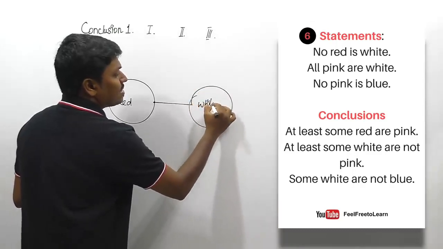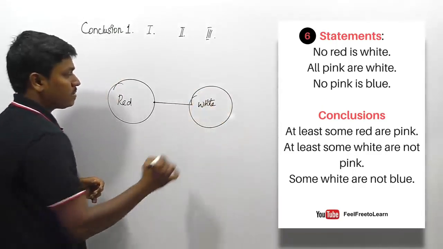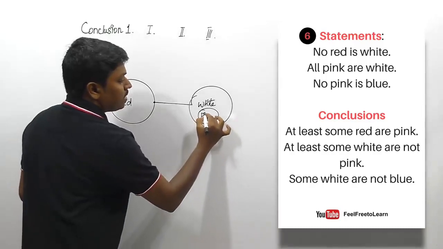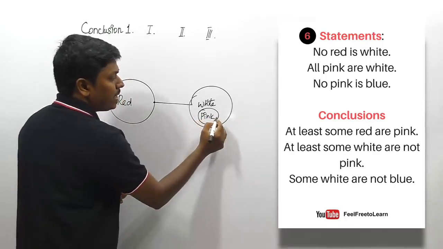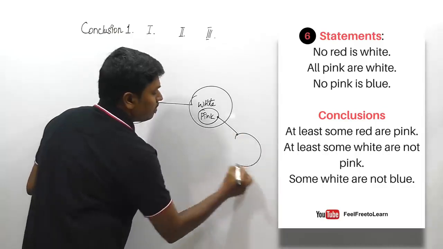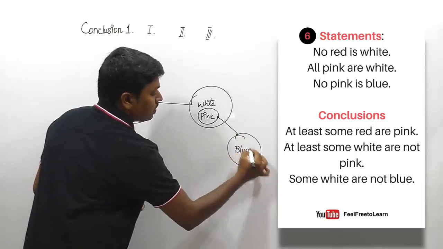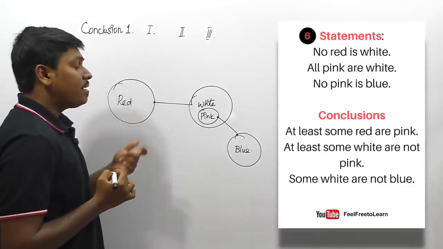Okay friends, the second statement is all pink are white. So all pink are white. And the third statement is no pink is blue. So no pink is blue. Okay friends, let me move on to all the 3 conclusions.